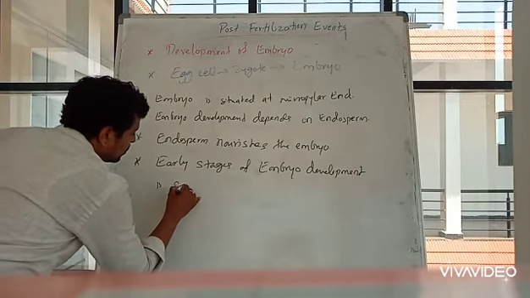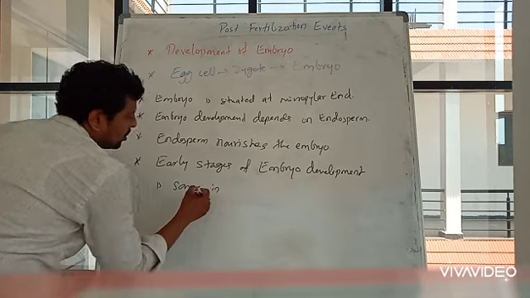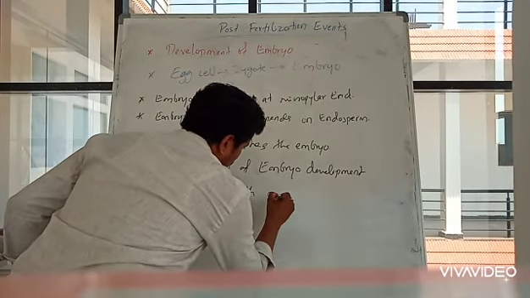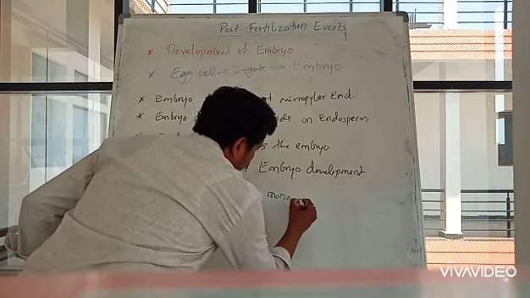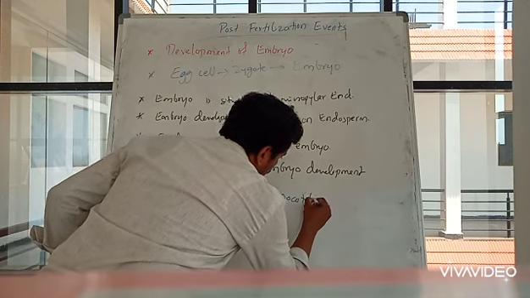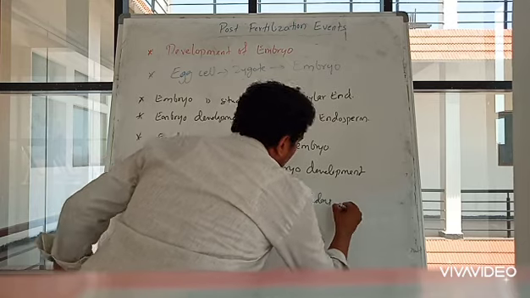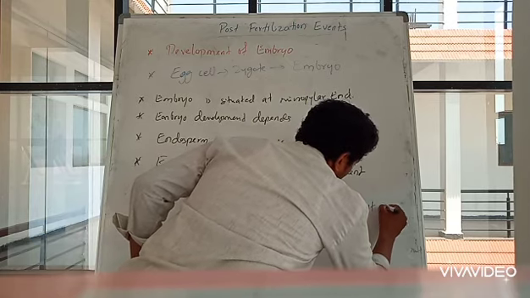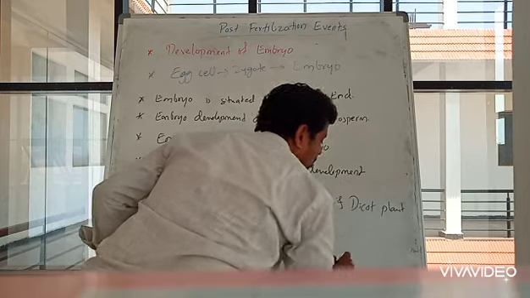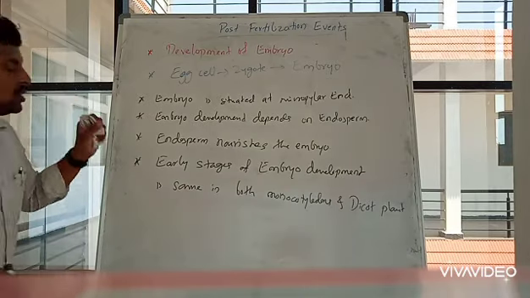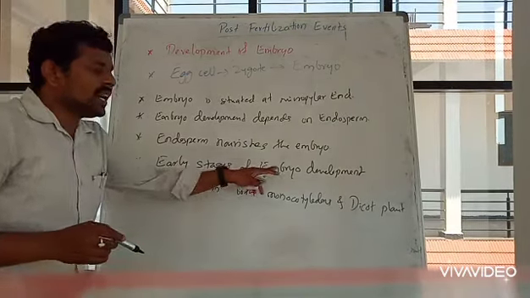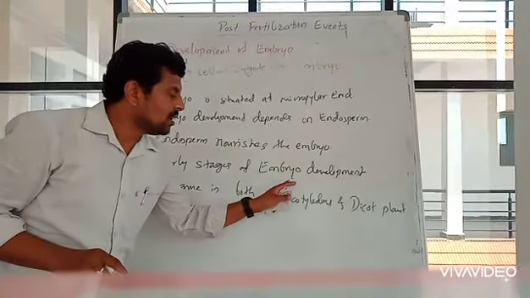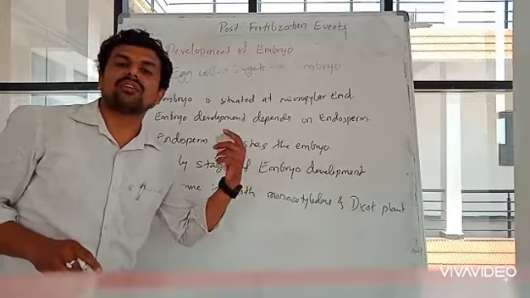is same in both monocotyledons and dicotyledons or dicot plants. Okay, so the embryo will lead to the formation of monocotyledons or dicotyledons seed.